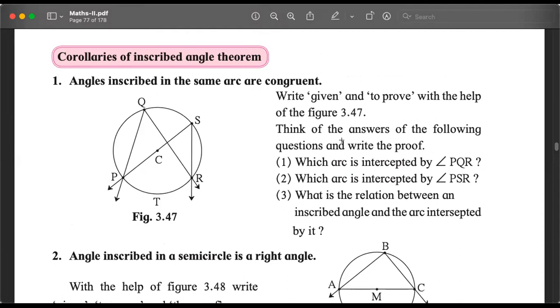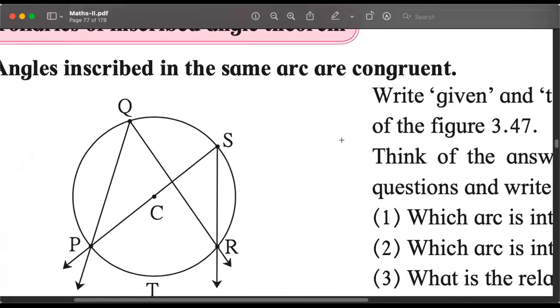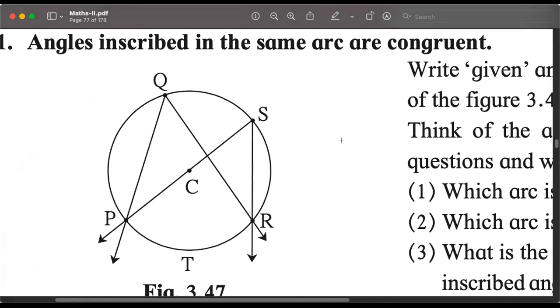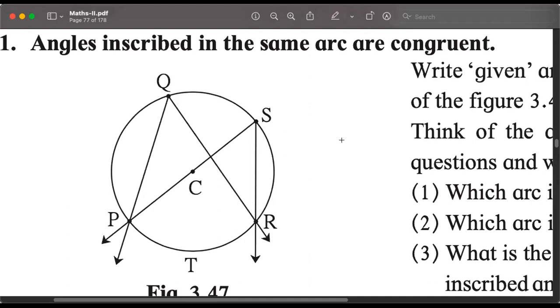What does this mean? Understand carefully. Angles inscribed in the same arc.